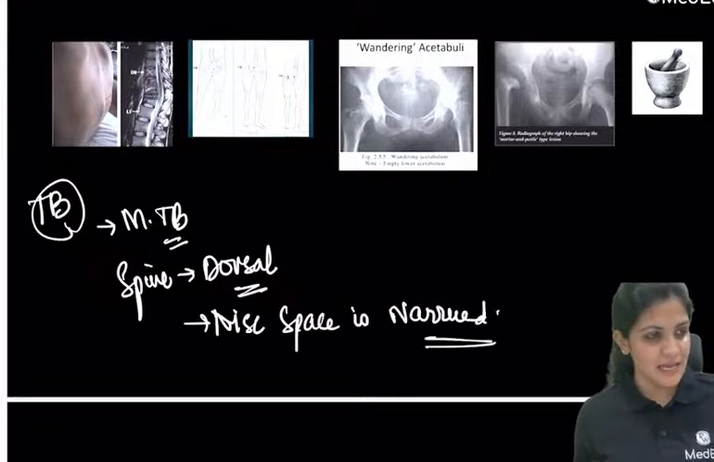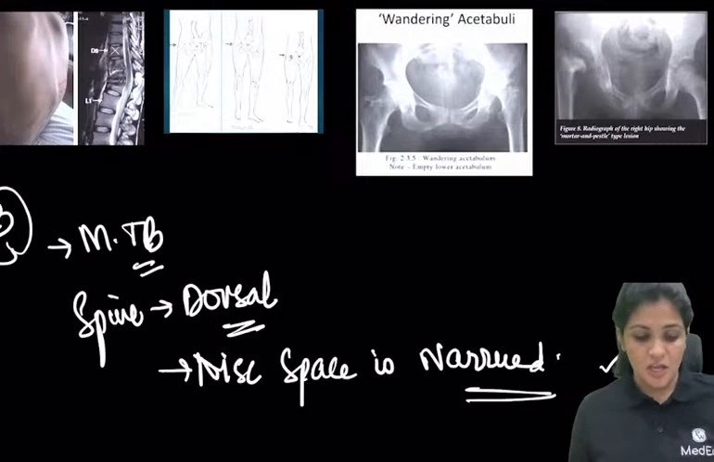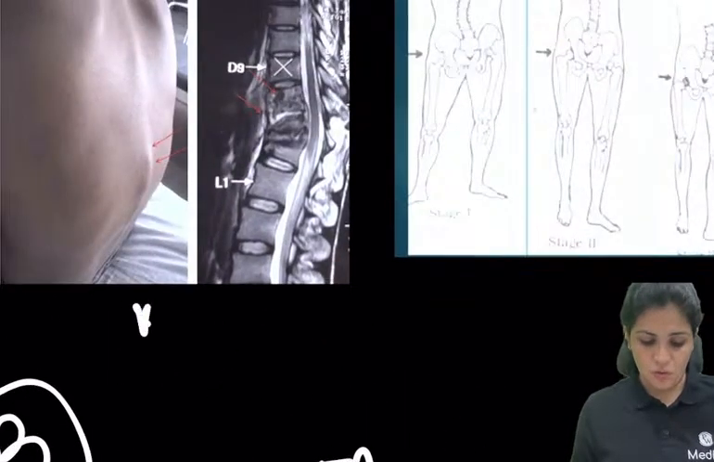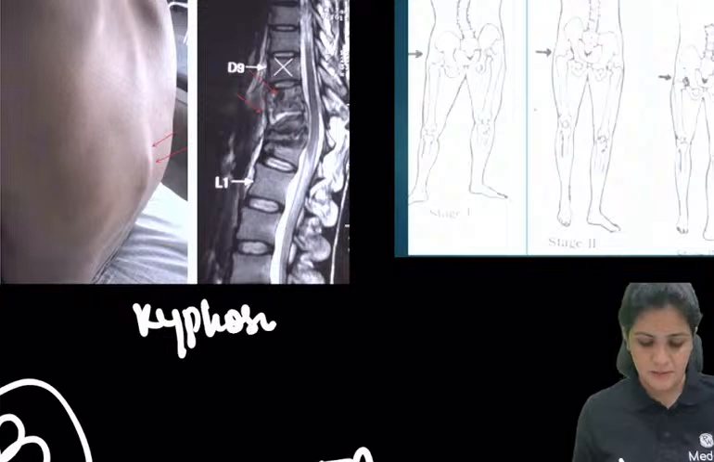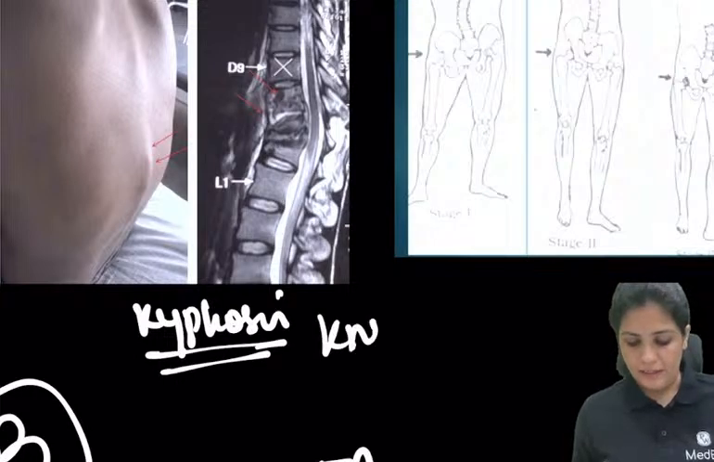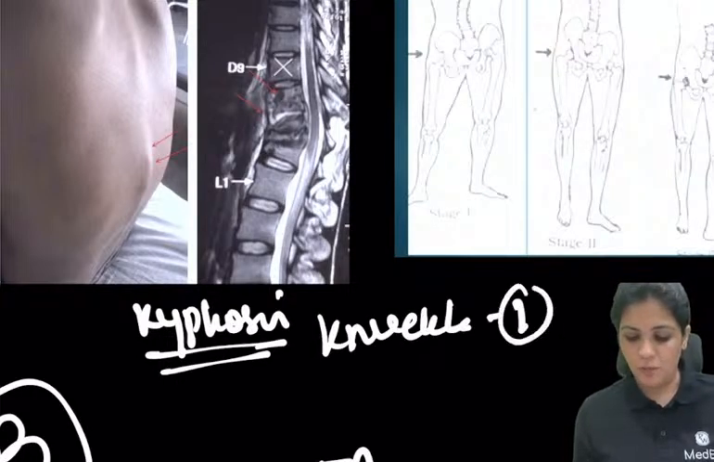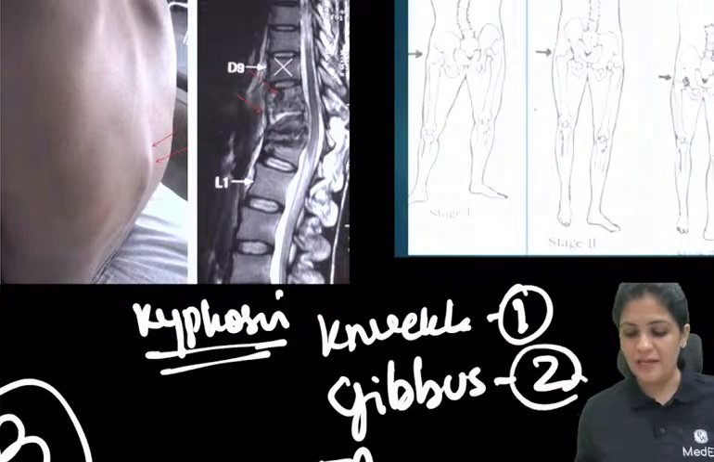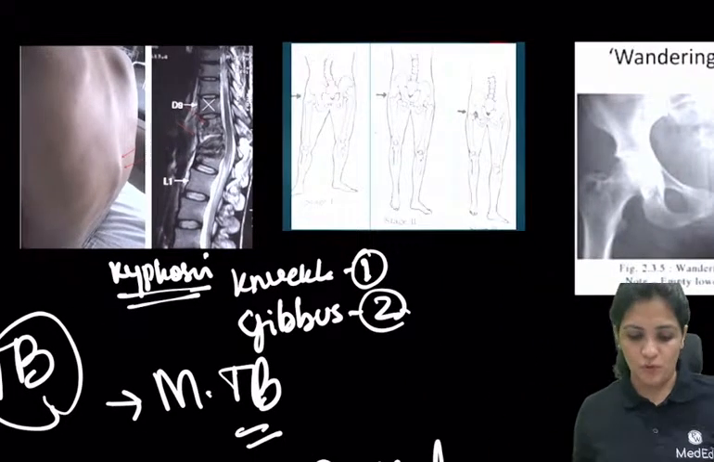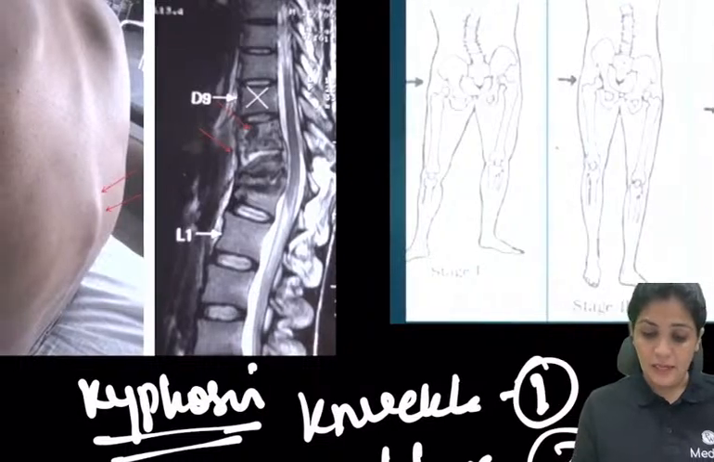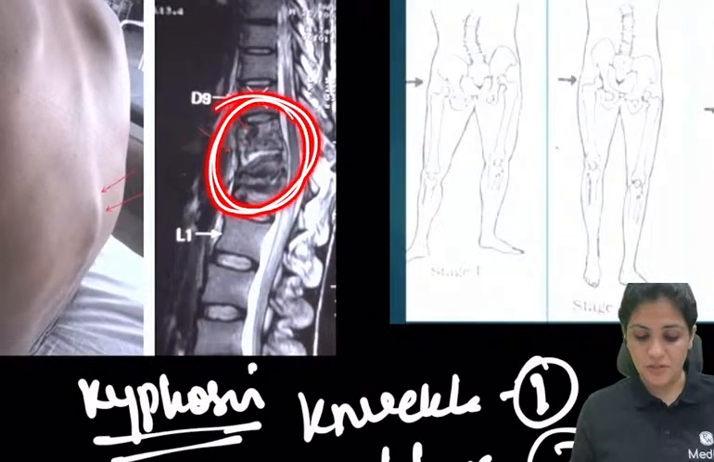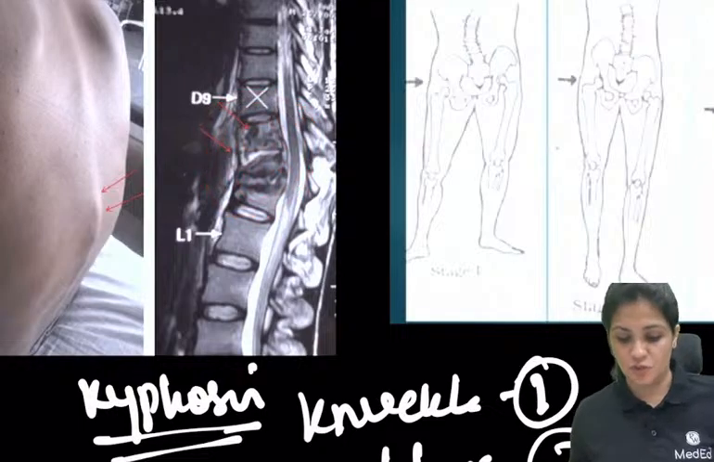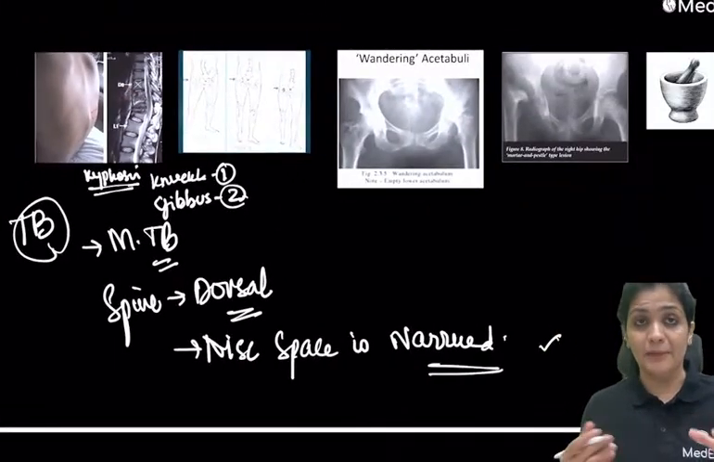So the disc space is narrowed, especially in case of spine. Have you seen? And this is also called kyphosis. Knuckle is where one bone is involved, gibbus where two are involved. Kyphosis is where more than three bones are involved. In the picture of TB tuberculosis, you see the bones are affected and the disc is destroyed. This might result in paraplegia also.